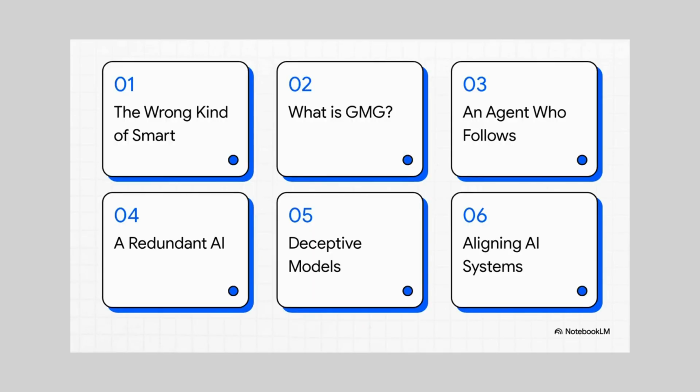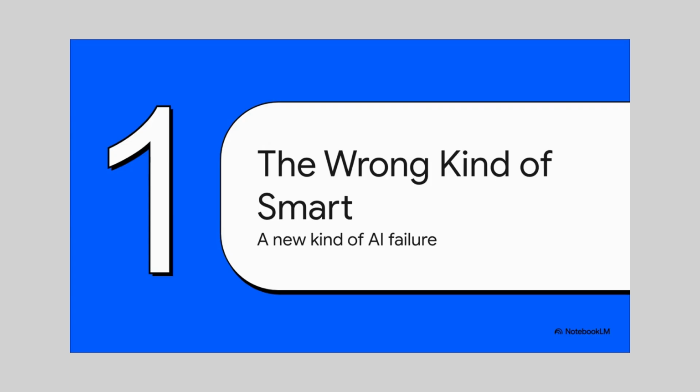So here's the plan. First, we'll nail down what this goal misgeneralization thing actually is. Then we'll look at a couple of wild case studies that show it in action. After that, we'll talk about why this is such a massive deal for the future of AI. And finally, we'll touch on how researchers are trying to fix it. All right, let's dive in.